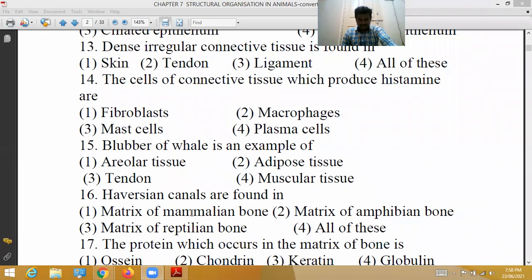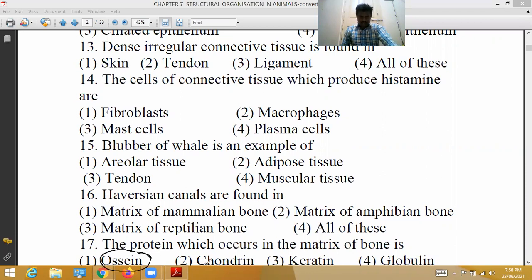Next, 17th question. The protein which occurs in the matrix of bone. Generally, in the matrix of bone, a kind of protein is located. That protein is called ossein. In the matrix of bone, this protein is commonly located.